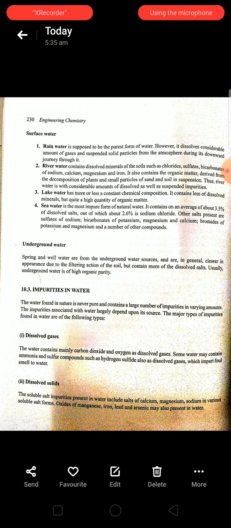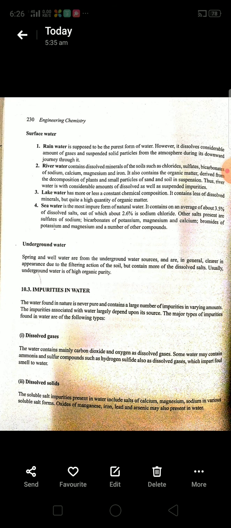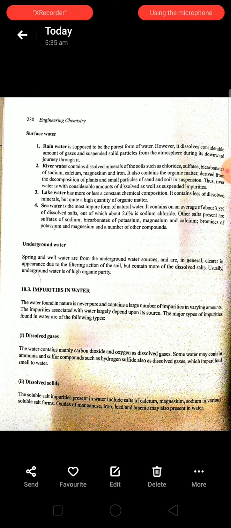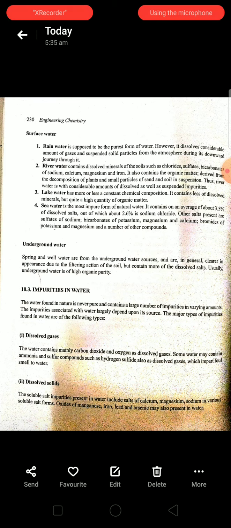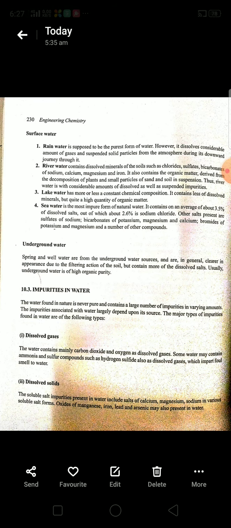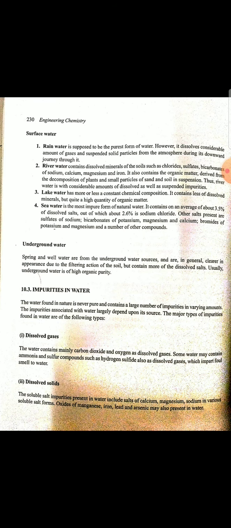The water we are using is not pure water. It contains many impurities. The main impurities present in the water are, first, dissolved gases. The gases present in dissolved form are carbon dioxide and oxygen.